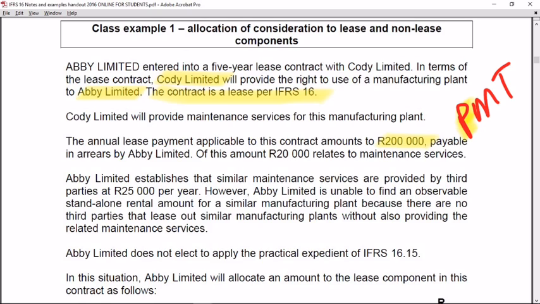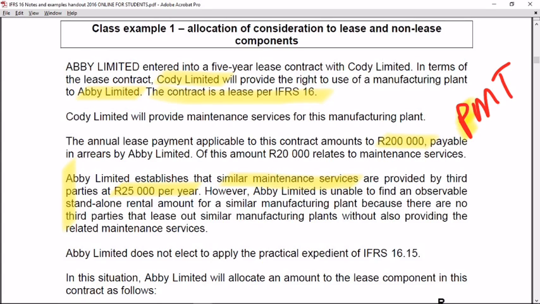But we need more information, as the standard says you need to split it out based on the standalone price of that non-lease component. Abbey Limited therefore establishes that similar maintenance services are provided by third parties at 25,000 Rand per year. So the standalone price of the non-lease component is the 25,000.